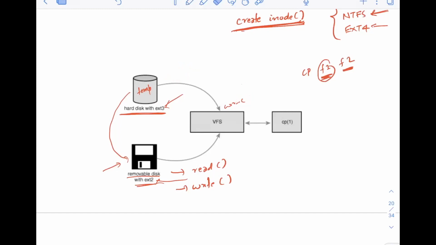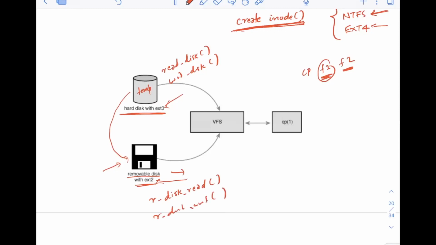Let's take the case that VFS is not here. VFS is not there. Now, what will happen? Let's say this hard disk has some function called, let's say, read_disk for reading and write_disk for writing. Similarly, this removable disk has something like R_disk_read for reading and R_disk_write for writing.